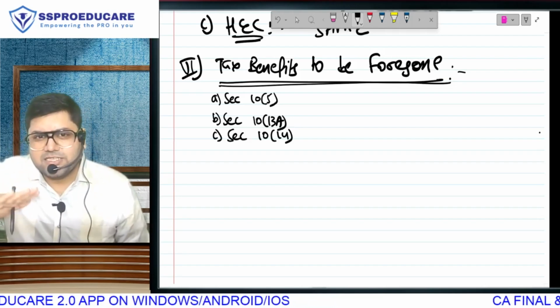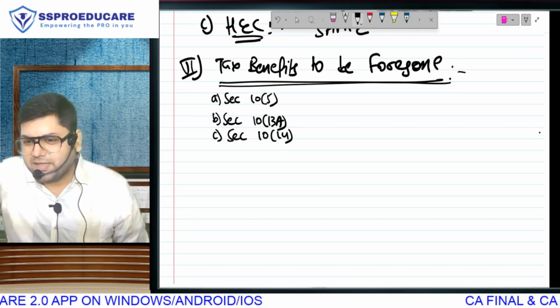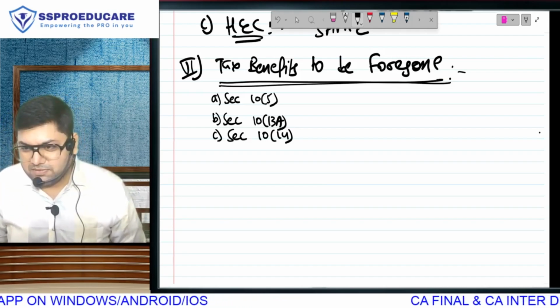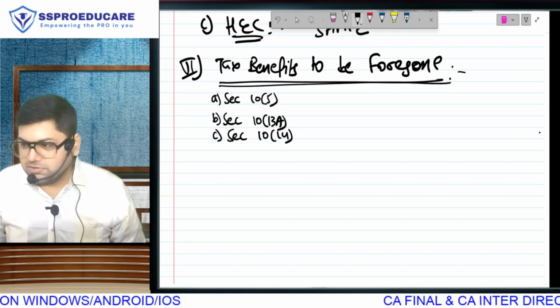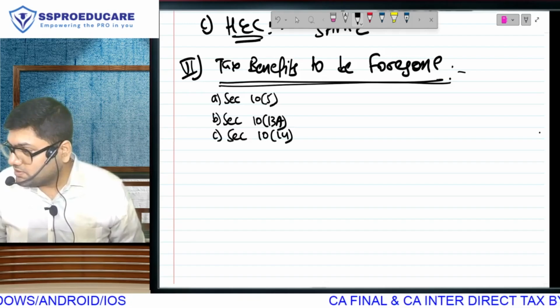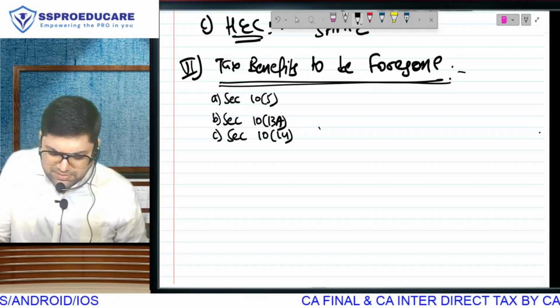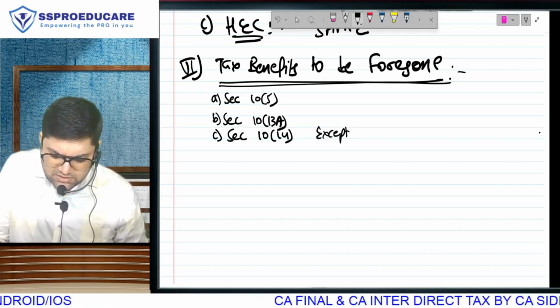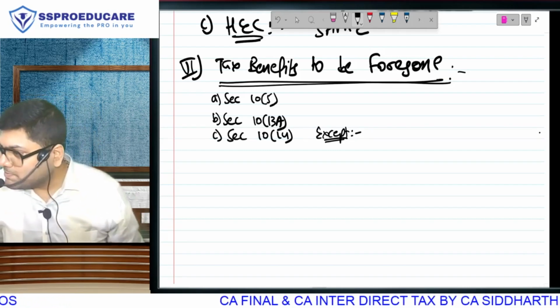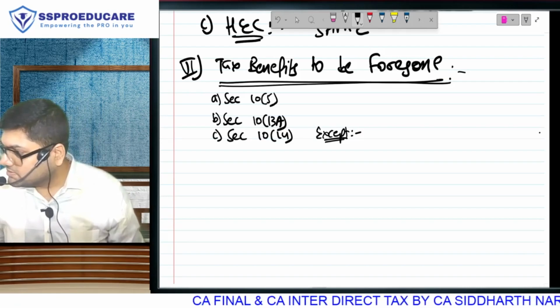Children education allowance maximum 100 rupees per month for maximum 2 children. Children hostel allowance maximum 300 per month for maximum 2 children. Tribal area allowance maximum 200 rupees per month, subject to some exceptions. In this, there was an exemption for handicapped employee, 3,200 rupees per month.